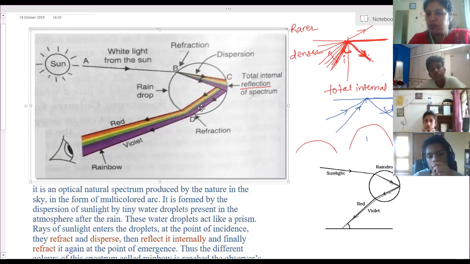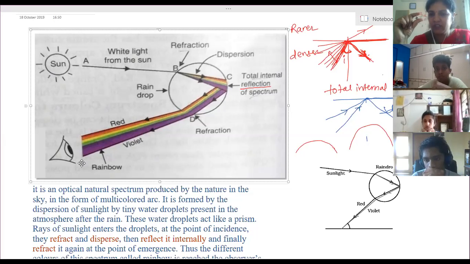They reach the boundary of the droplet, and then again a refraction takes place because they are now coming out from the denser to the rarer medium. So they will come out, and then that spectrum of 7 colors falls on our eyes. This happens due to one droplet. So one particular band of 7 colors we can see due to one single droplet.